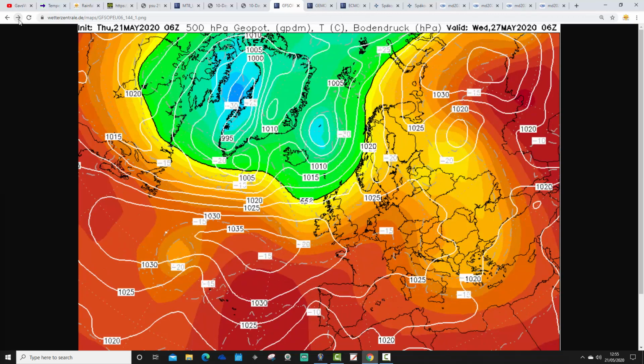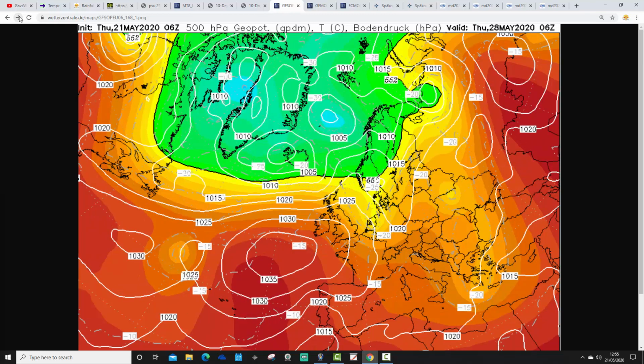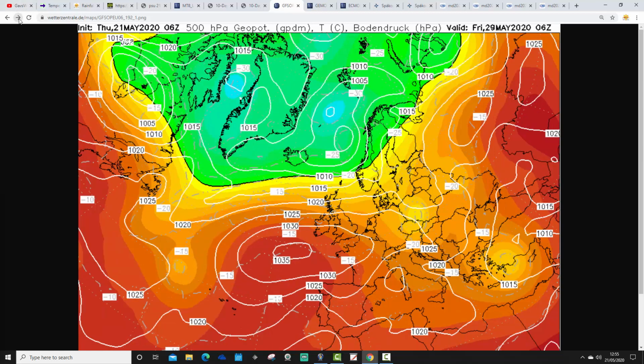High pressure is dominating the weather. By Wednesday, the high pressure could start to pull out to our west a little bit, which might allow some showery rain into the north and west, but overall we're still under high pressure. In a week's time, this is Thursday, 28th of May, so a little bit more showery up in the north, mainly dry under the ridge of high pressure down in the south.